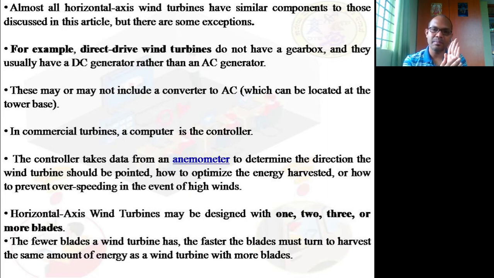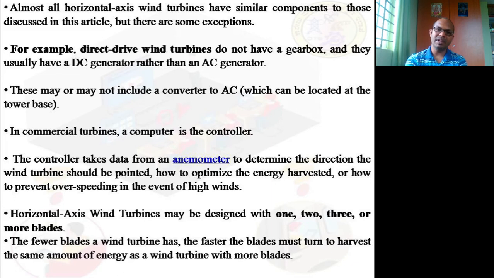There should be some passage so that the wind can pass through. Is that clear? So it is not true that the maximum number of blades gives maximum power. An optimum number is always ideal to get the maximum power.